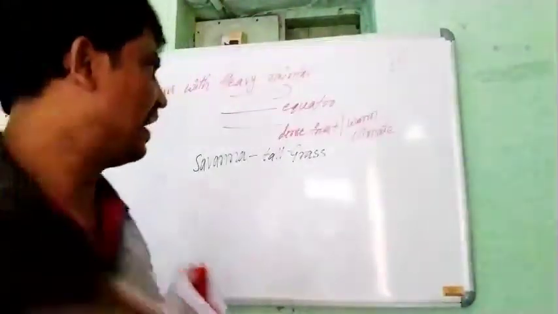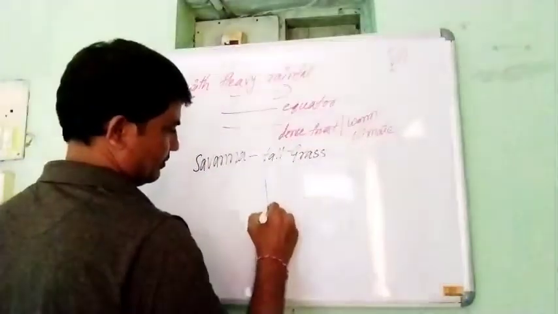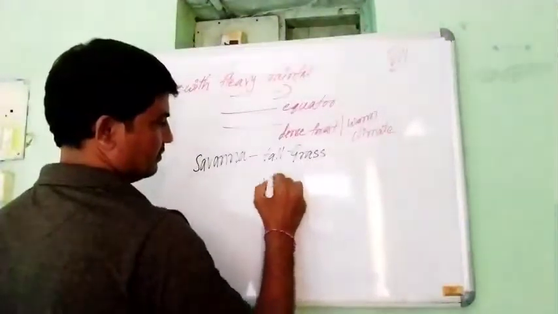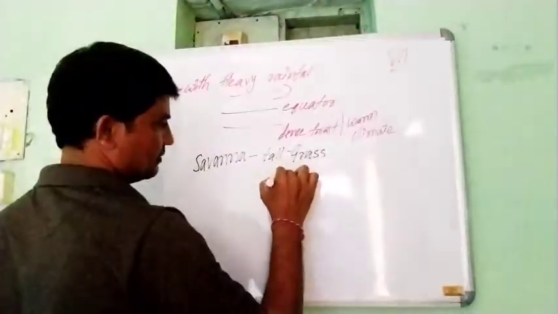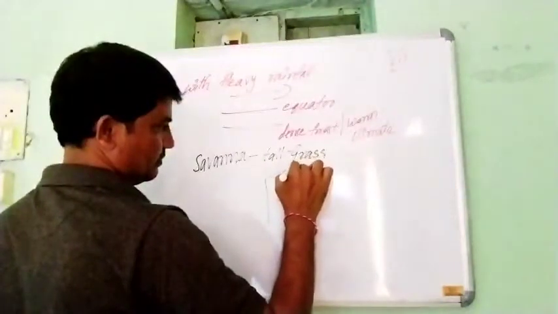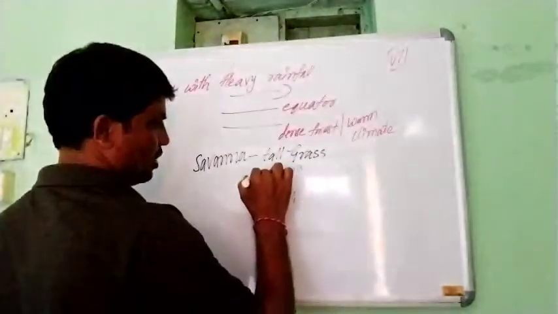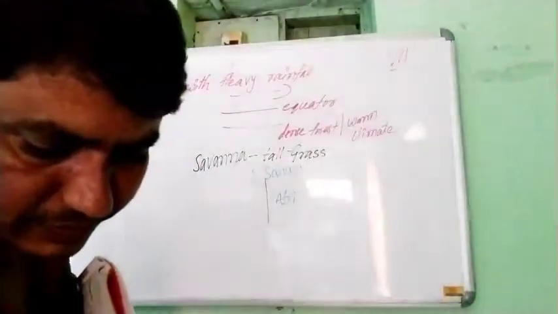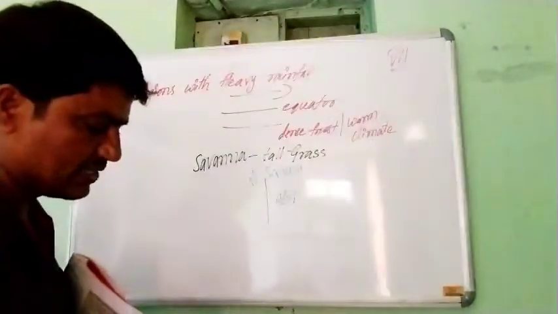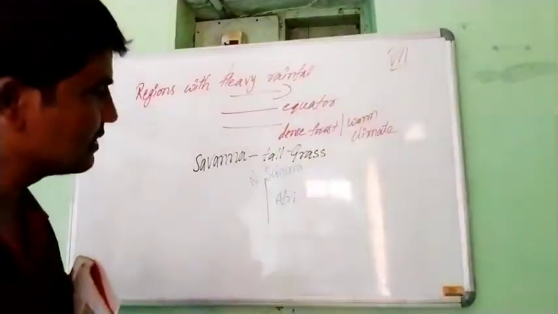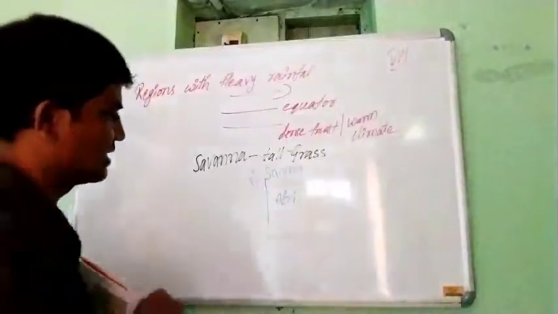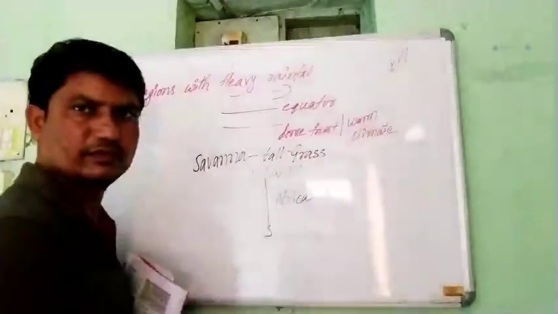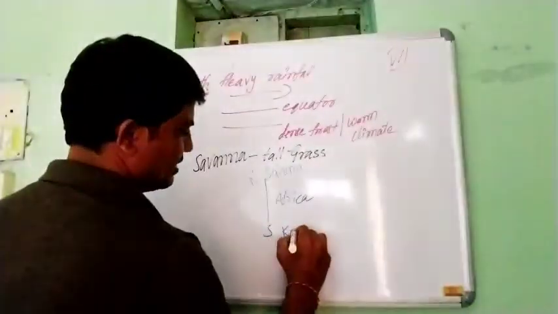If this is Africa, the Sahara Desert is towards the north, and towards the south is the Kalahari Desert.